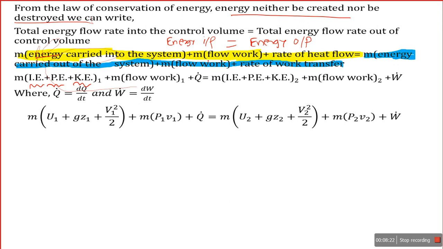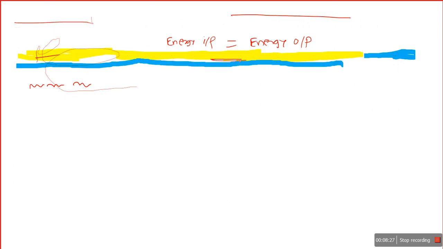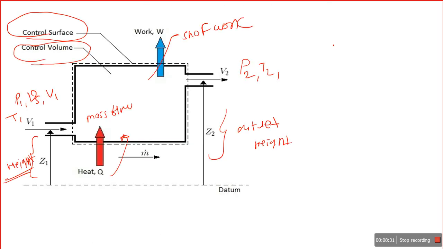The concept of flow work is very important. I'm going to discuss it here.